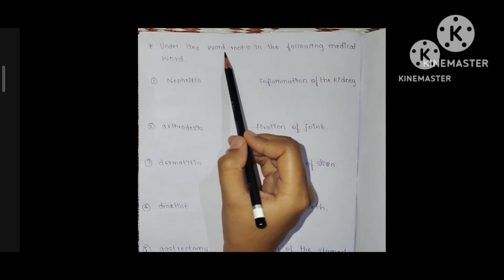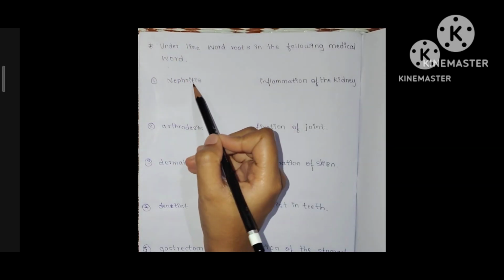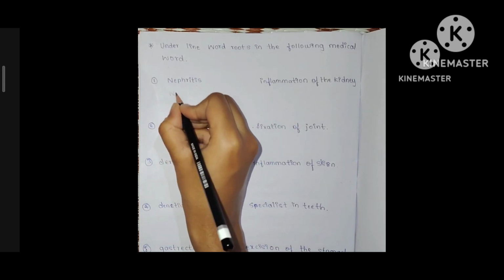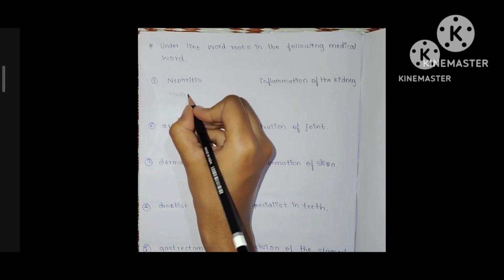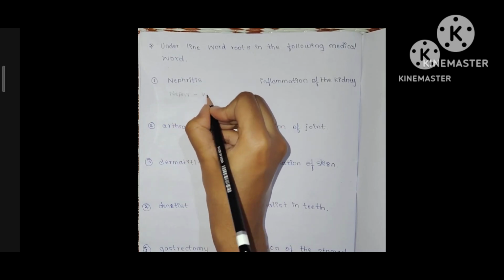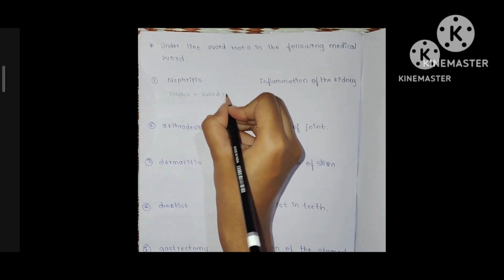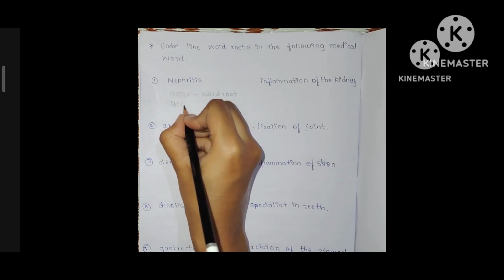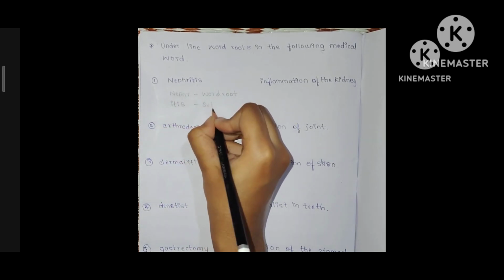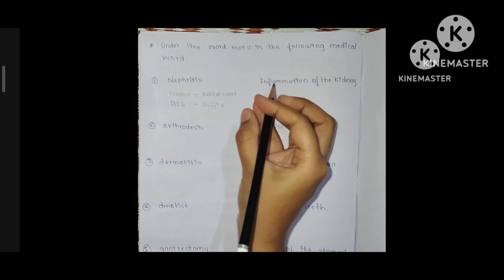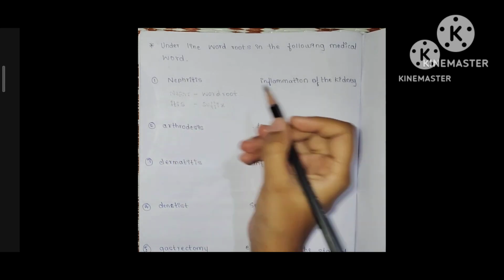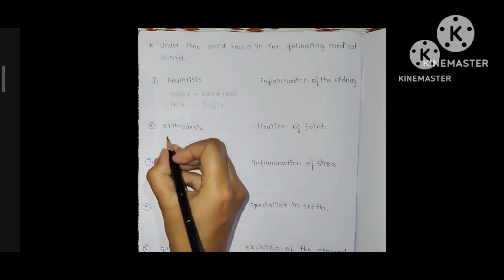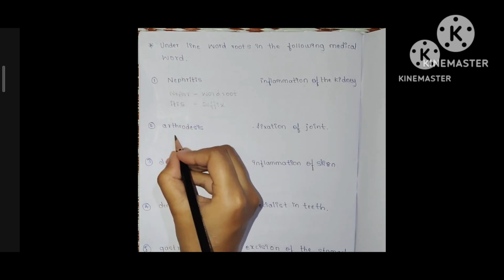Next is underline the word roots in the following medical words. First question is nephritis. Nephr is the word root which means kidney. Itis is the suffix which means inflammation. So its meaning is inflammation of kidney. Second question is arthrodesis.